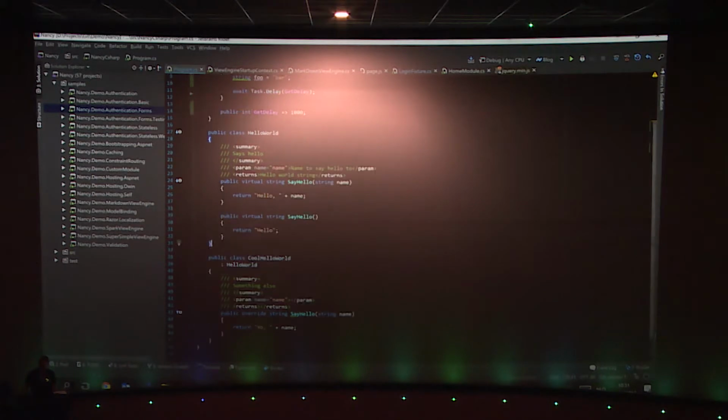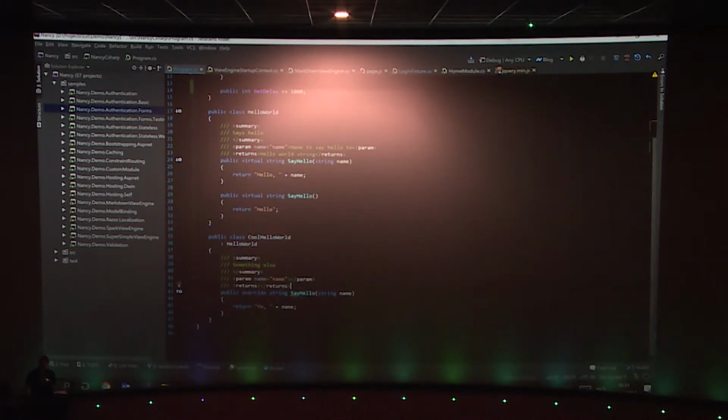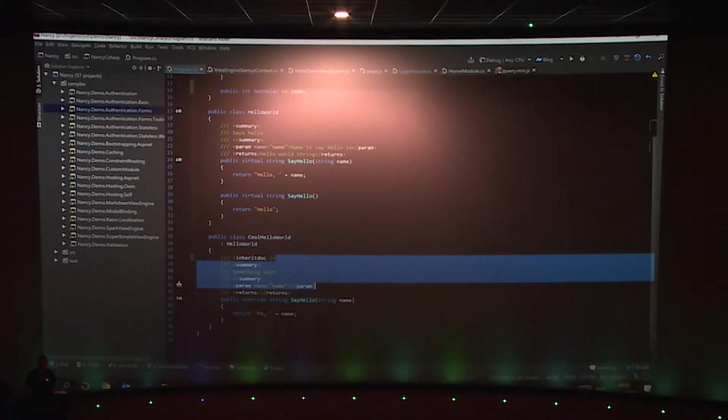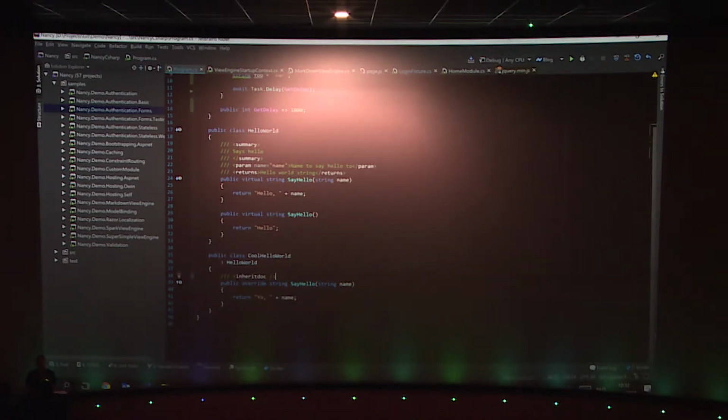If I inherit from a different class and say, okay, look, my SayHello is in here, and this one inherits this SayHello, I should not put this documentation there at all. So as you can see, there's another suggestion here saying, look, you can just say add inheritdoc, and you will inherit the documentation from the base class in this case, which is kind of a nice twist, I think.